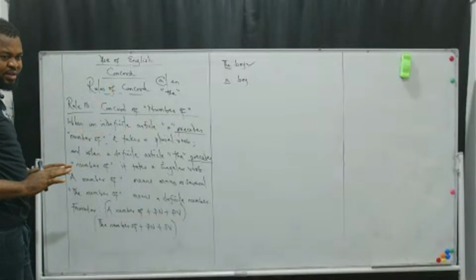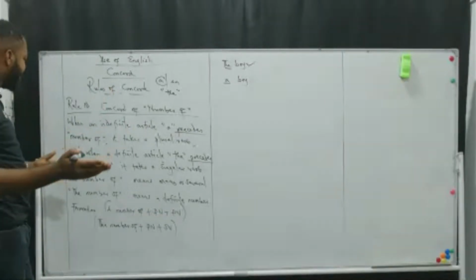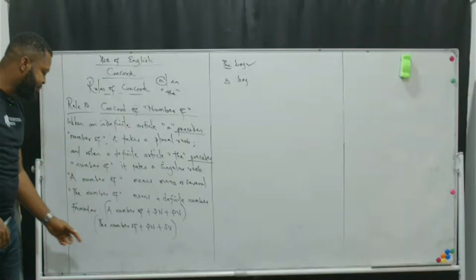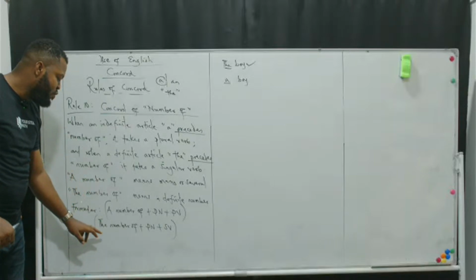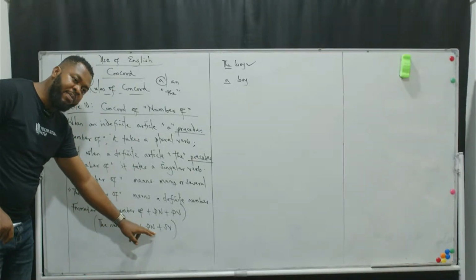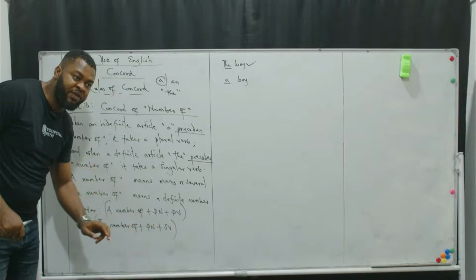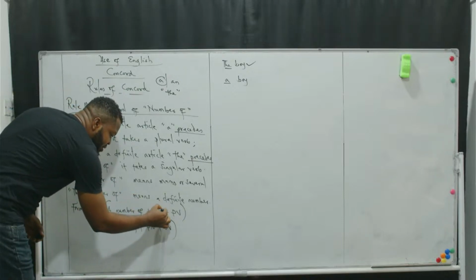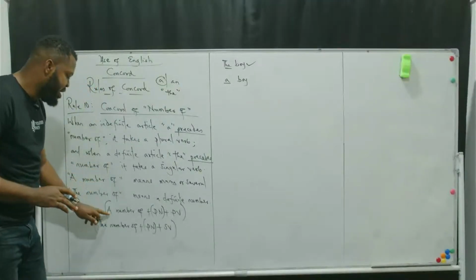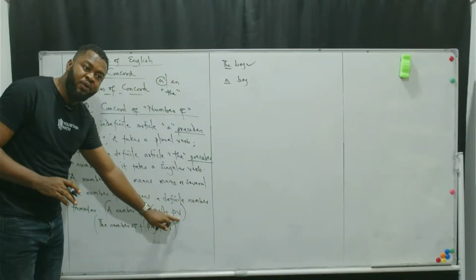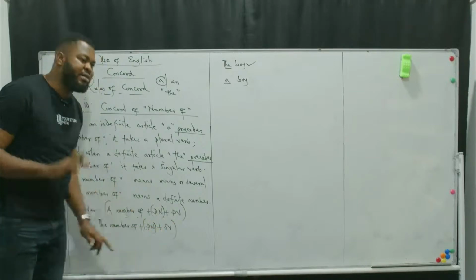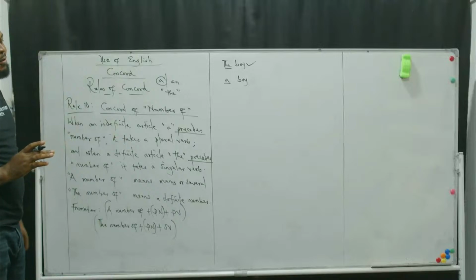We've already established that from the first sentence. Do you still remember? And then the second formula here is what? When you have the number of, it will be followed by a plural noun plus a singular verb. Just bear in mind that both of them will be followed by a plural noun. The difference is just that a number of will be followed by a plural verb, while the number of will be followed by a singular verb. That's just the basic difference.